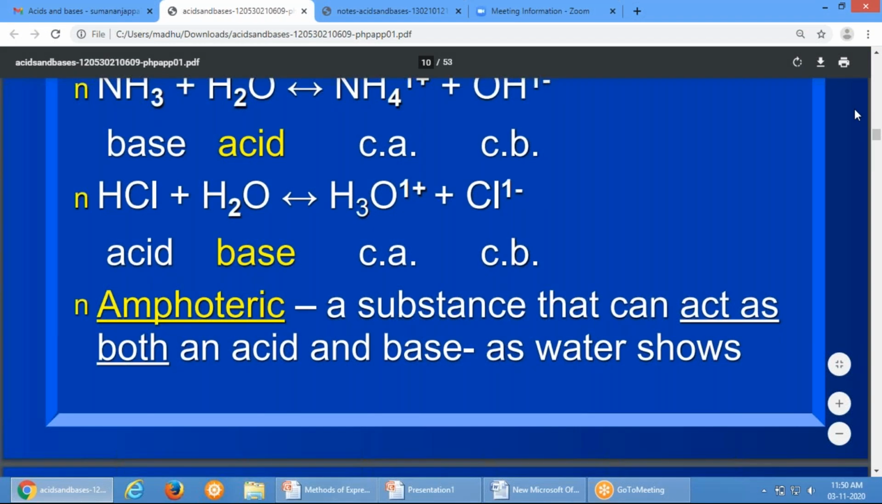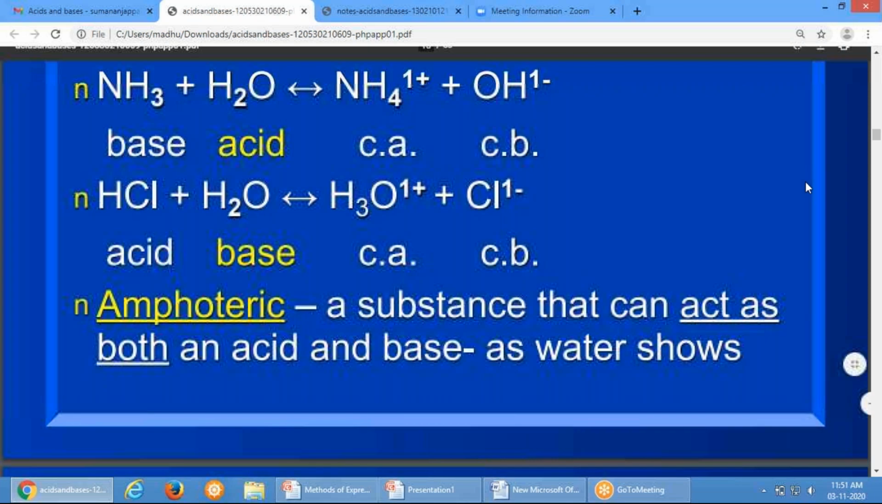So what do you mean by amphoteric? Amphoteric substances are those which can act as both acid and base. An example is water, because in some places we have shown water as an acid and in some places water as a base. It can act as both acid and base because of this property. Water can accept a proton or lose a proton. Hence it is called amphoteric. Amphoteric is inorganic; we are concentrating on organic substances.